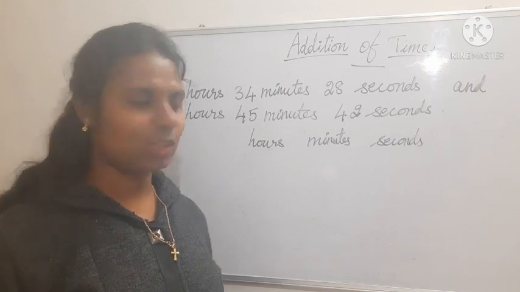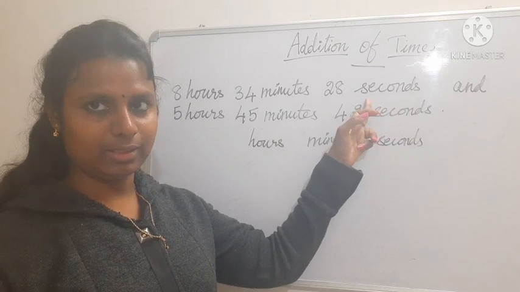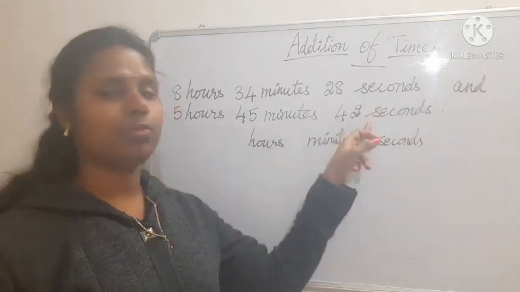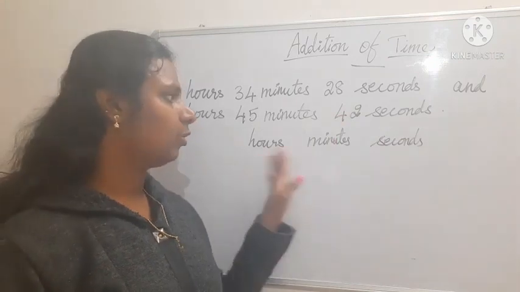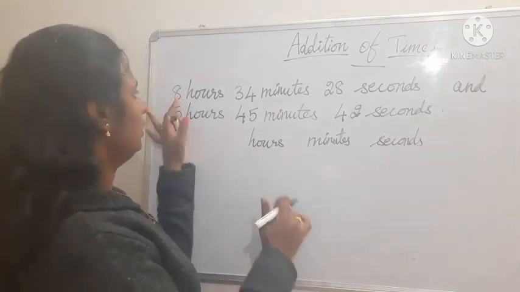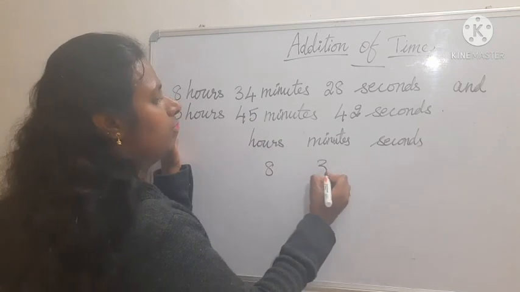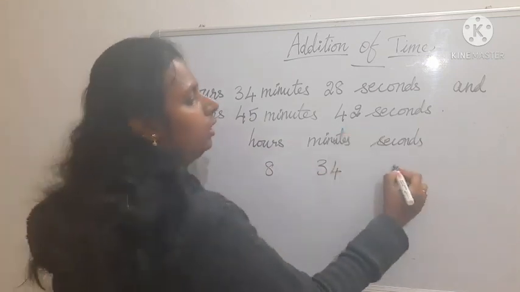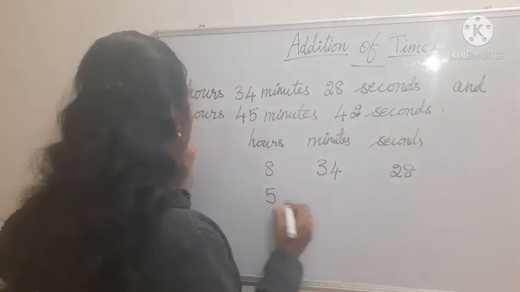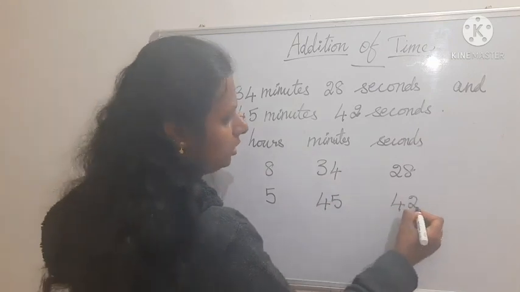Here we have got the next question. 8 hours 34 minutes 28 seconds, and we have to add with this 5 hours 45 minutes 42 seconds. So first we have to write the units. I have written the units. Let me place the numbers. 8 hours 34 minutes 28 seconds. The second number 5 hours 45 minutes 42 seconds.